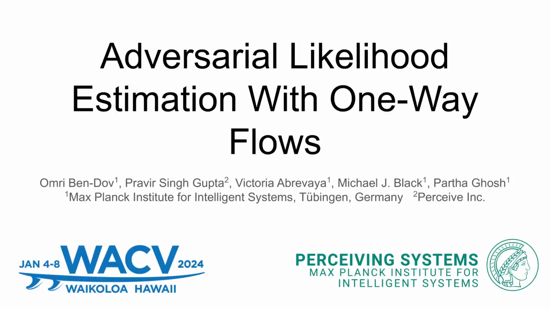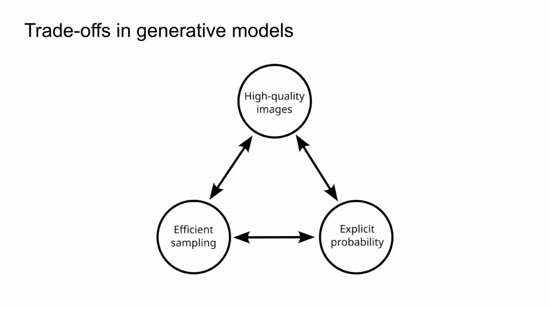Hello, in this video I will present a work on adversarial likelihood estimation with one-way flows. Generative models usually have to trade off between efficient sampling, high-quality images, and having an explicit probability density function. For example, generative adversarial networks, GANs in short, are able to efficiently generate high-quality images, but they can suffer from mode collapse and cannot estimate the probability of a sample.